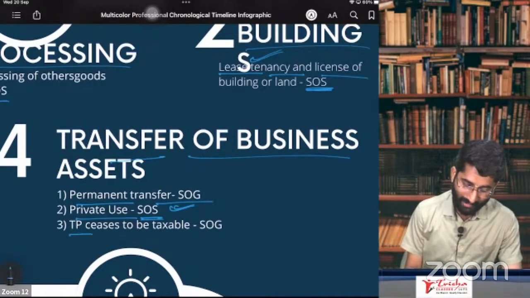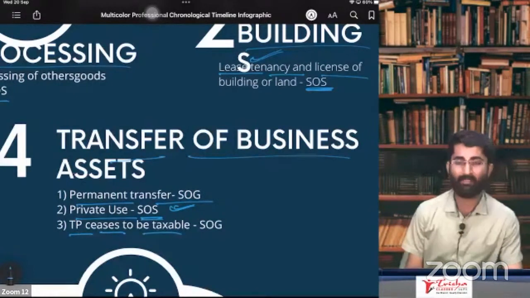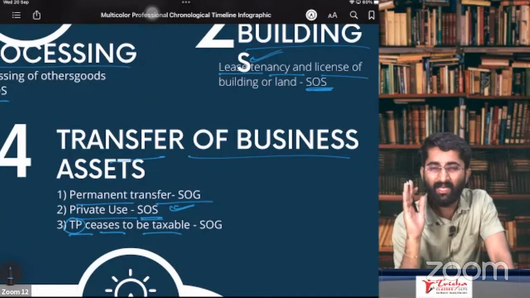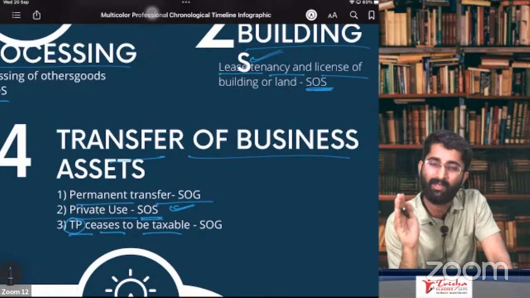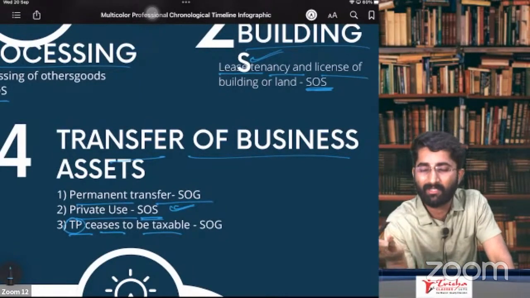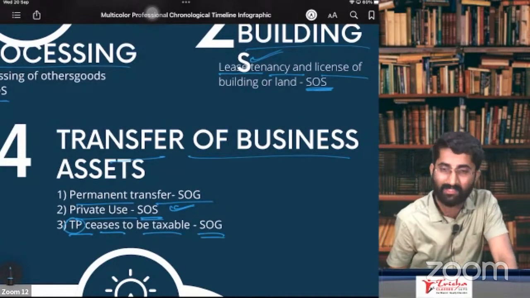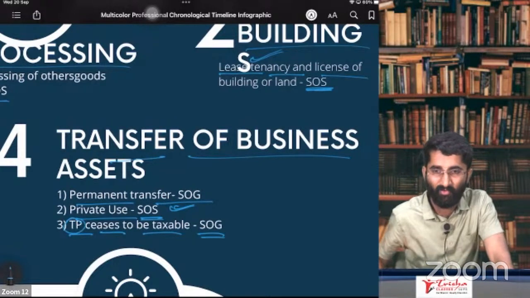Lastly, when a taxable person ceases to be a taxable person. What is TP? TP stands for taxable person. He ceases. Earlier, he was a taxable person or a registered person. Now he is not a taxable person. In that case, it is supply of goods. Why is it supply of goods, sir?